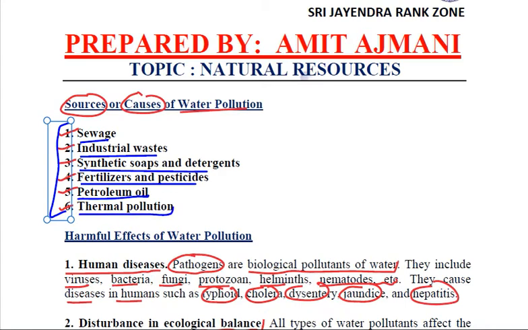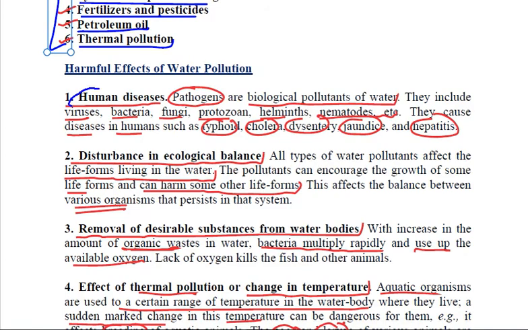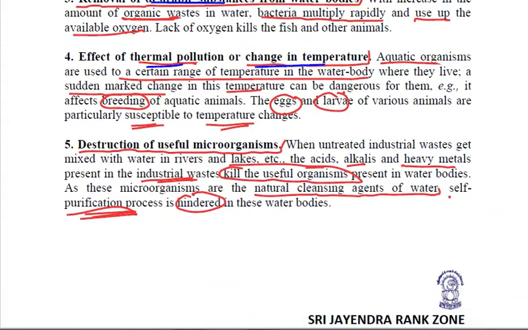Harmful effects of water pollution, quite importantly, various diseases caused by these water pollutants, then disturbance in ecological balance of the area, then removal of certain desirable substances from water bodies, the thermal pollution or the change in temperature, quite importantly, various useful microorganisms which are actually the natural cleansing agents and helping in the self-purification process of water.